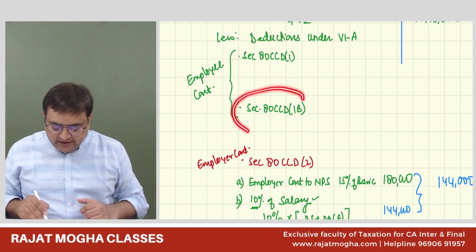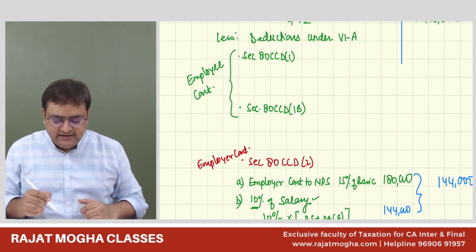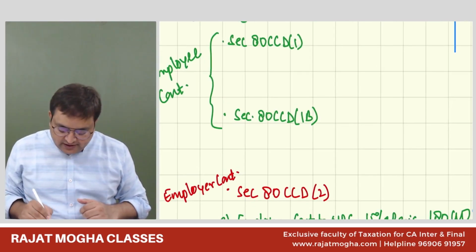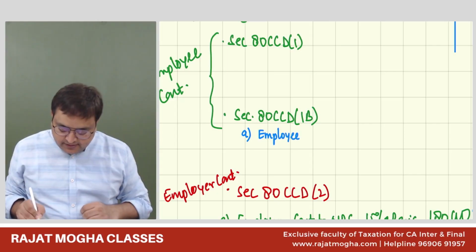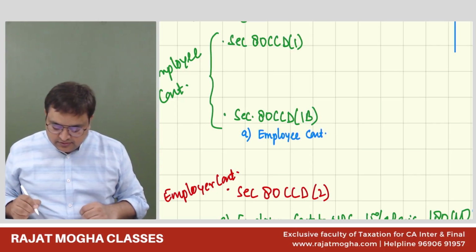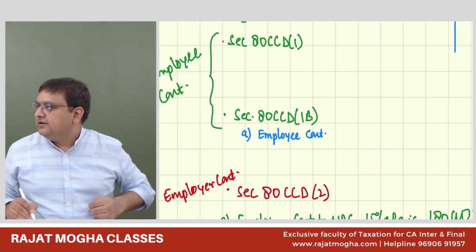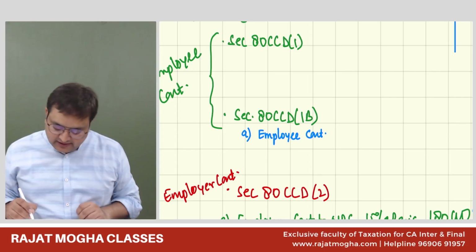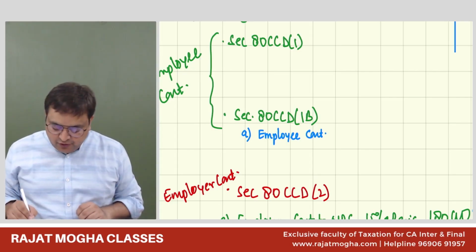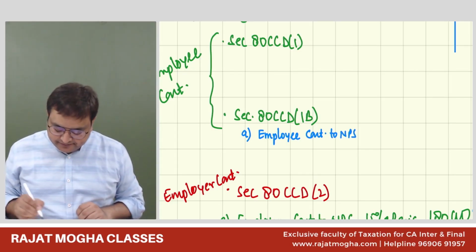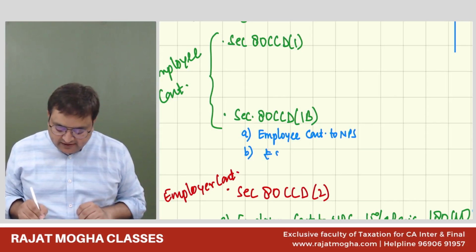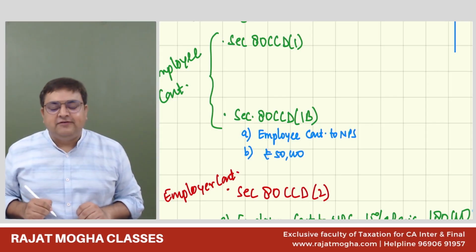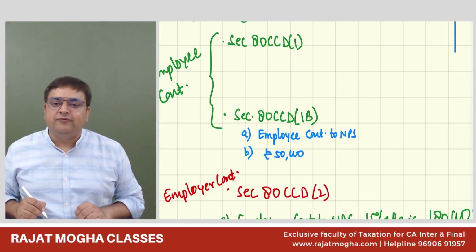It is the lower of the following: employee contribution to the New Pension Scheme or 50,000 rupees, whichever is lower. So there is a limit of 50,000 only.